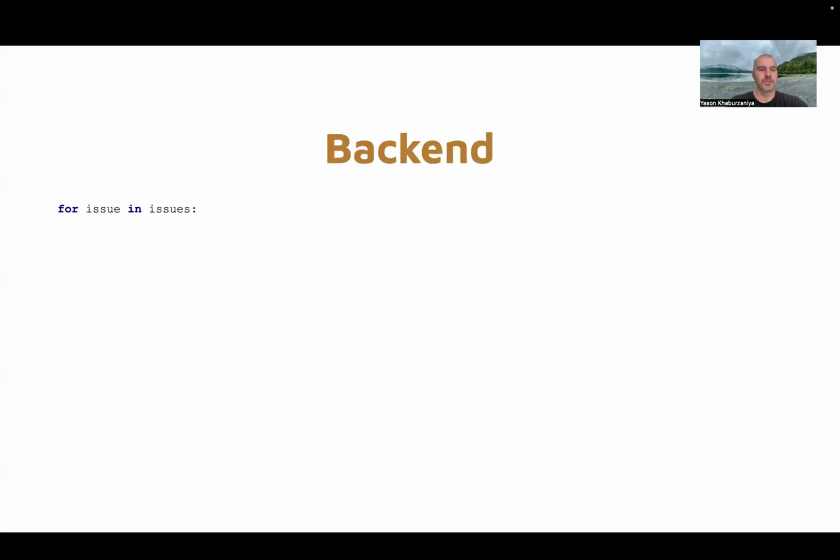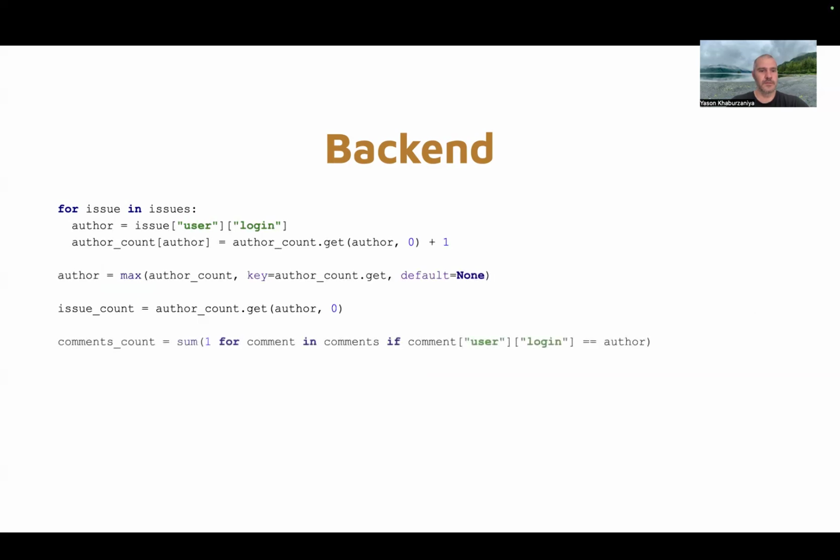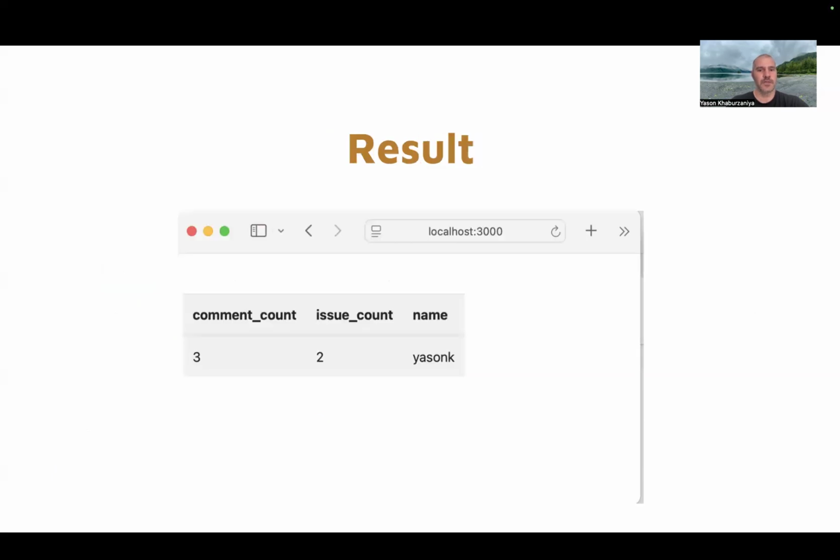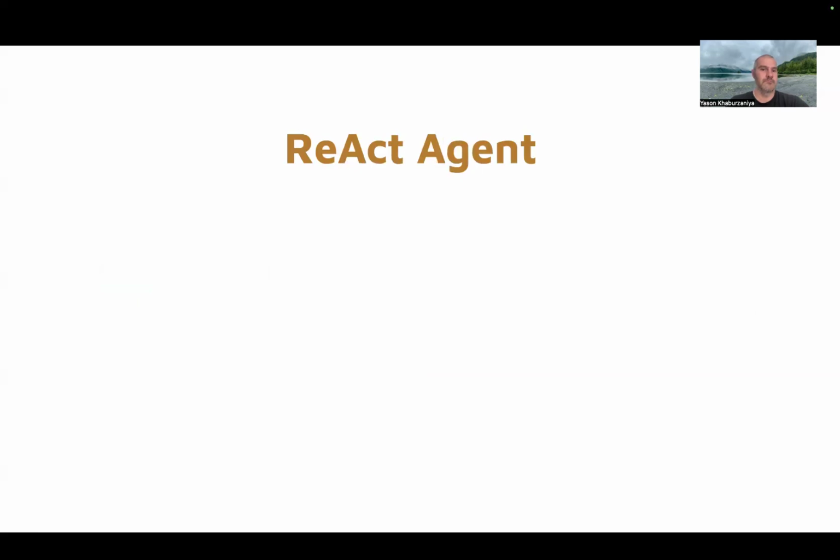For the back end, I'm going to focus on the different kinds of algorithms you need to provide that data. And it's loops, more loops, and a data structure that the front end can parse and produce our table for. And it comes out like that. Pretty underwhelming, but those were the requirements. So we're going to go and try an agentic approach just because the requirements keep changing, and we're hoping the agent will help us not have to deal with this every week, 30 minutes at a time.